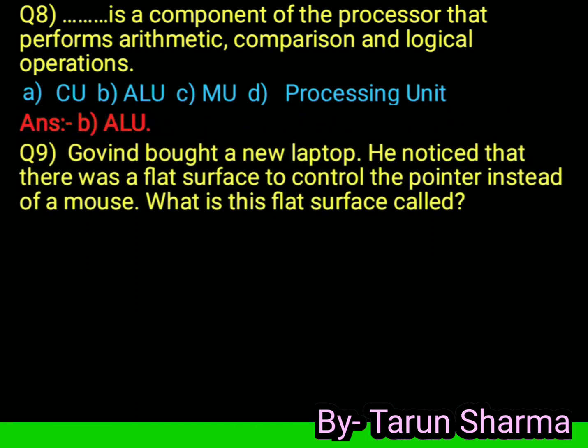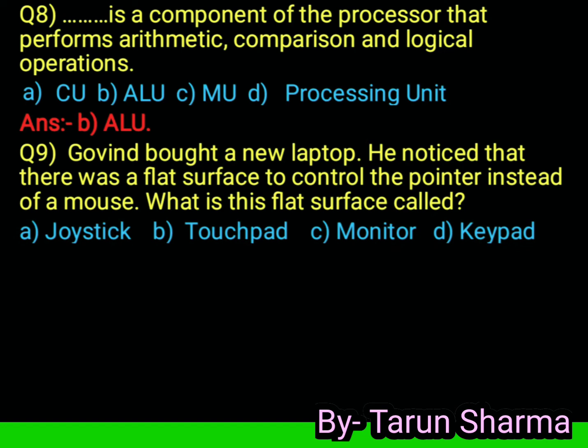Next question. Govind bought a new laptop. He noticed that there was a flat surface to control the pointer instead of a mouse. What is this flat surface called? Option A, joystick. Option B, touchpad. Option C, monitor. And option D, keypad. Answer is option B, touchpad. Touchpad is also known as a flat surface.